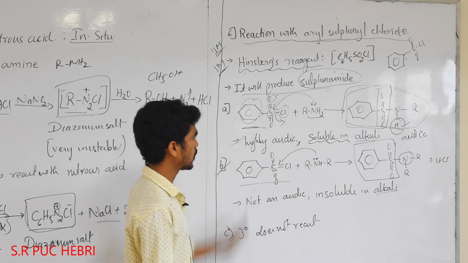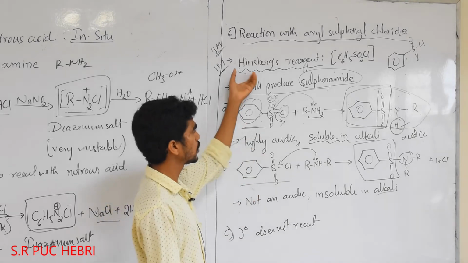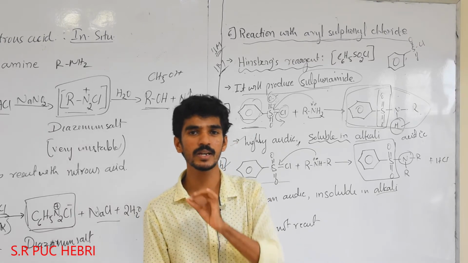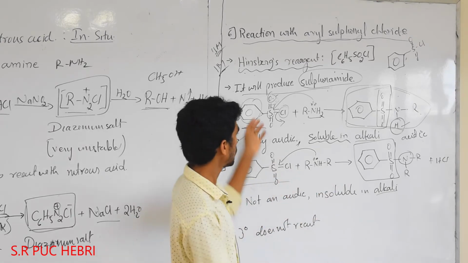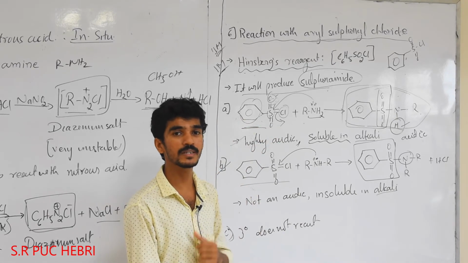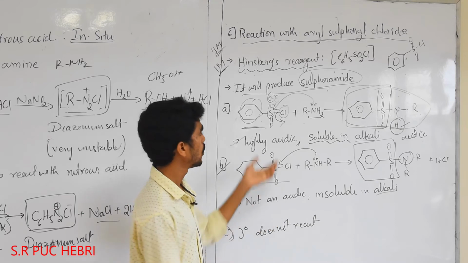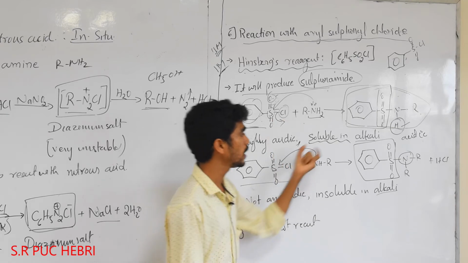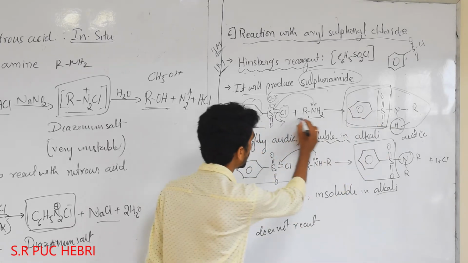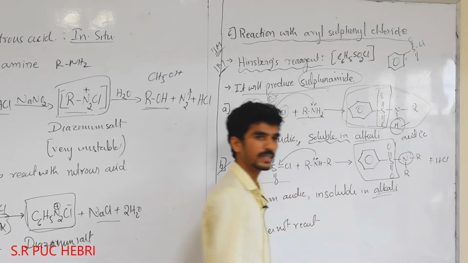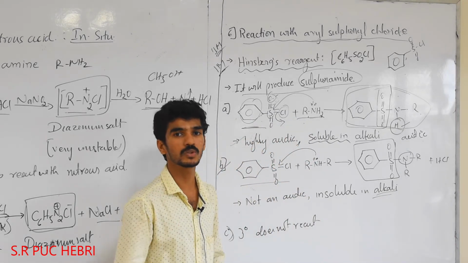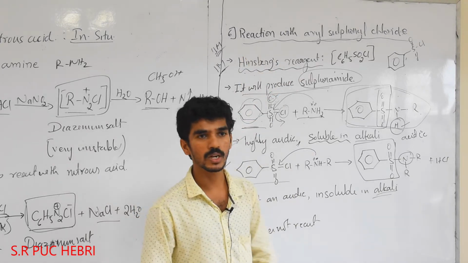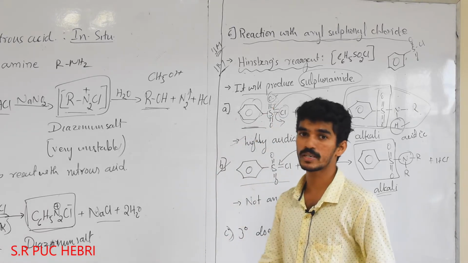From these three analyses we can make use of this Hinsberg reagent. What is that? We can easily differentiate primary, secondary and tertiary amines. How? If the reaction proceeds, it should be primary or secondary. Next, if the product is soluble in alkali, it is a primary amine. If it is insoluble in alkali, it is a secondary amine. If there is no reaction, it is a tertiary amine. So this is the use of Hinsberg reagent, or the aryl sulfonyl chloride test. We can directly call it the aryl sulfonyl chloride test.